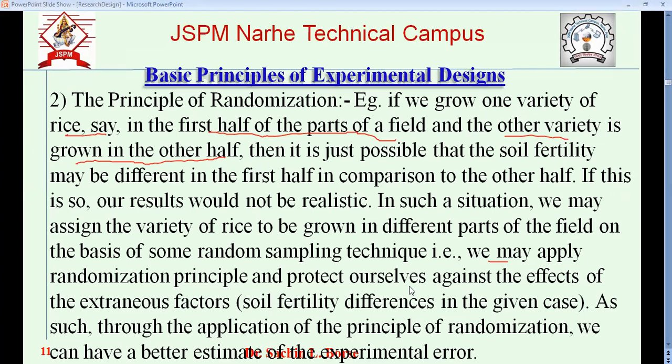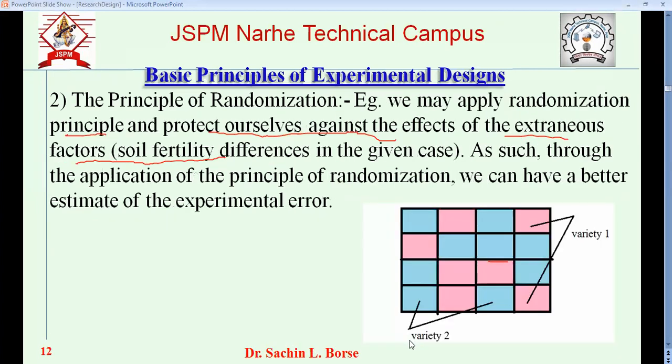Okay. For this, what we'll do, we'll divide the land. So for randomization, we'll divide the land into different parts, and then we randomly select the parts for applying our crop.